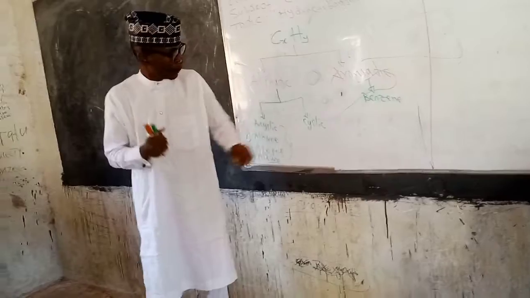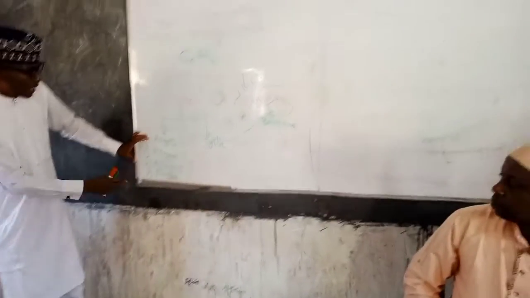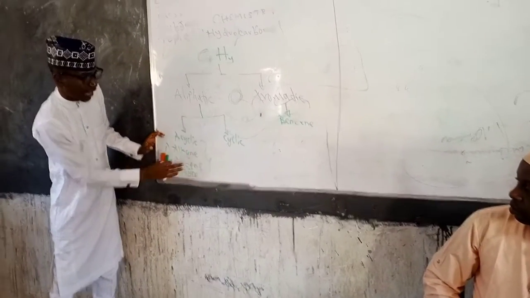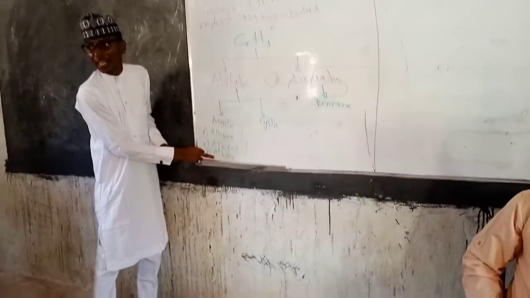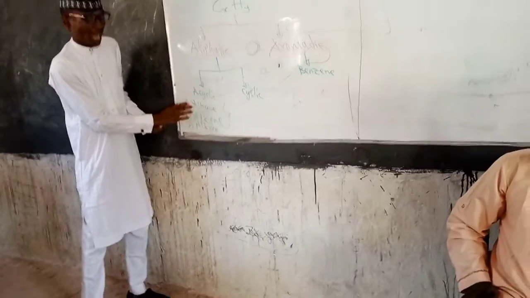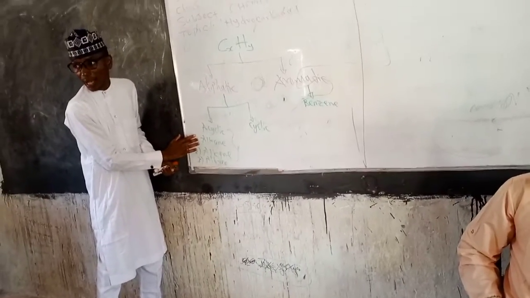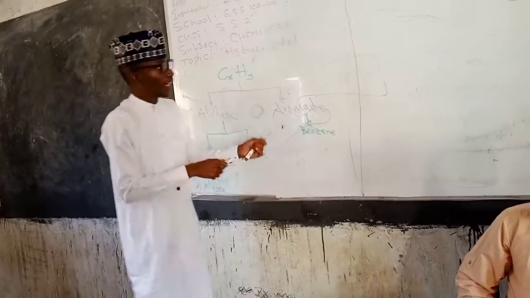Are we together? Alright. Now, from these three members of the acyclic hydrocarbons, the alkane, alkene, and alkynes usually have members, and they can be represented by a formula. Let us quickly look into the formula.